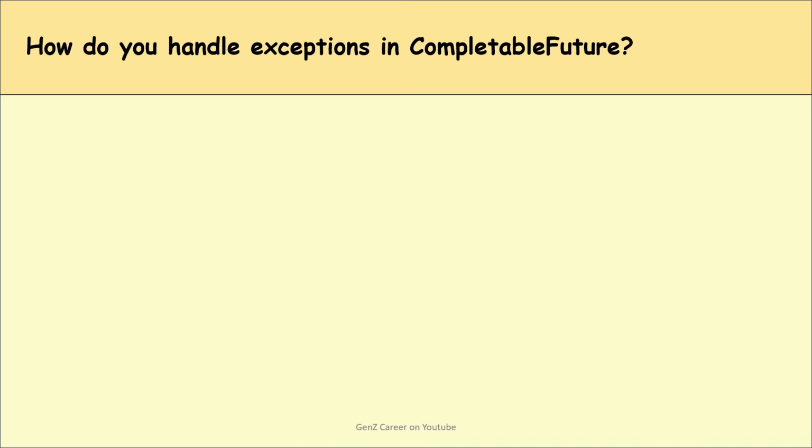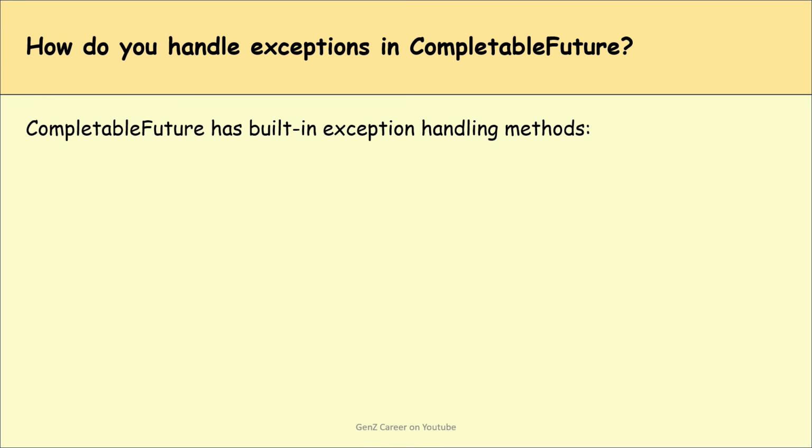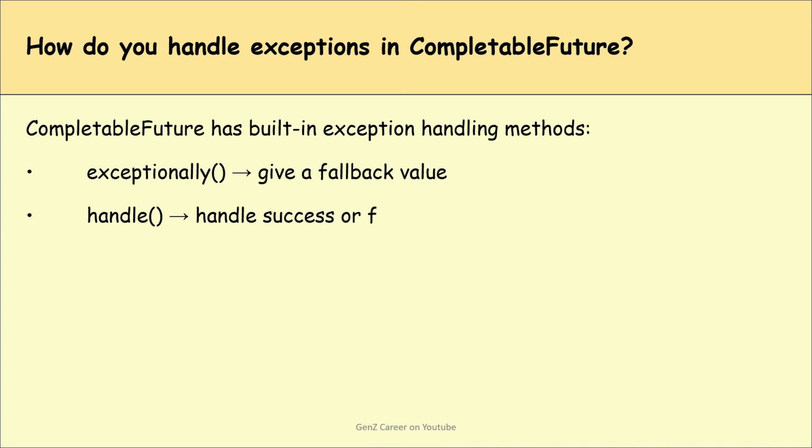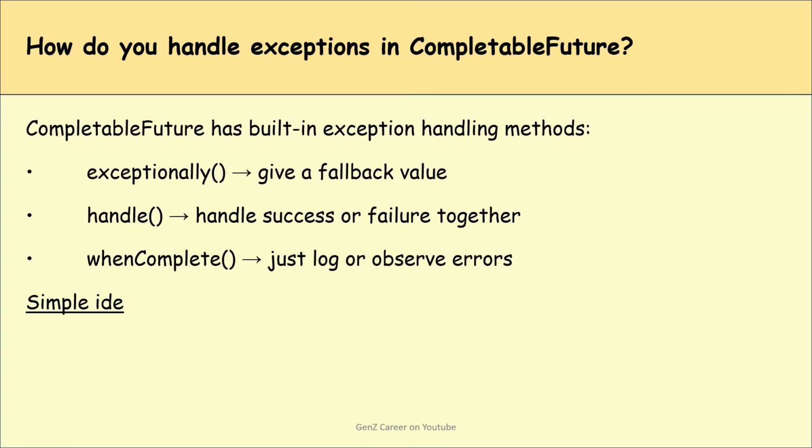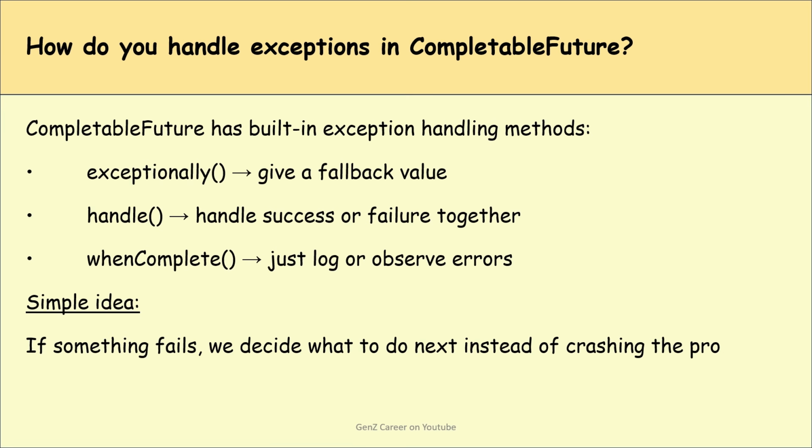Okay. How do you handle exceptions in CompletableFuture? CompletableFuture has built-in exception handling methods. The exceptionally method gives a fallback value. The handle method handles success or failure together. The whenComplete method just logs or observes errors. The simple idea is, if something fails, we decide what to do next instead of crashing the program.